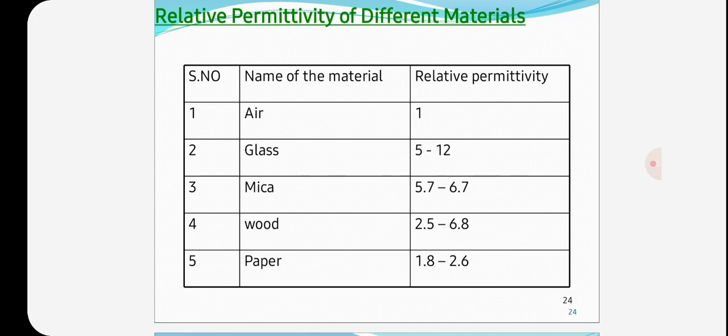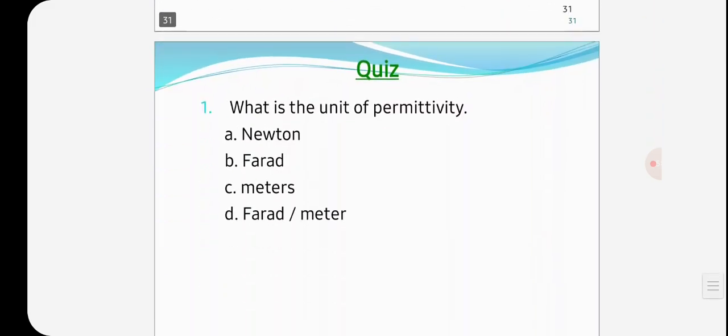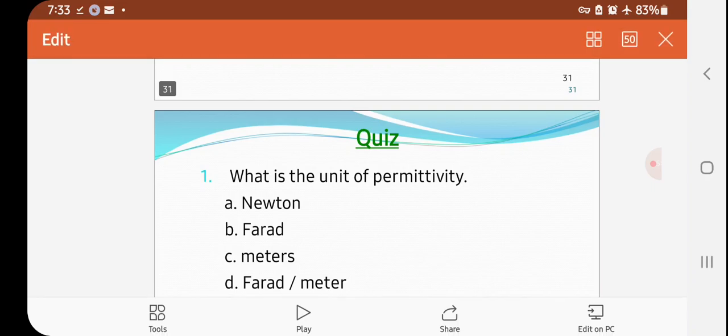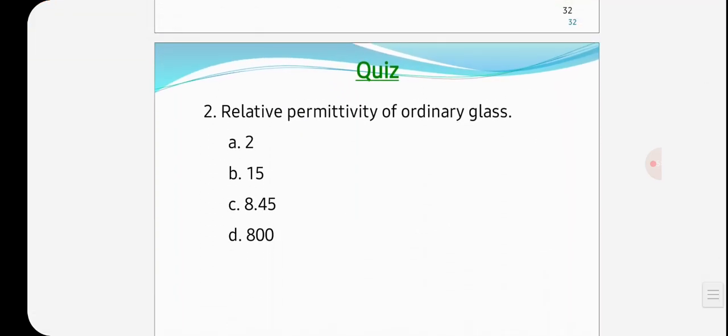So glass is 5 to 12, and the value in between is almost 8.45.